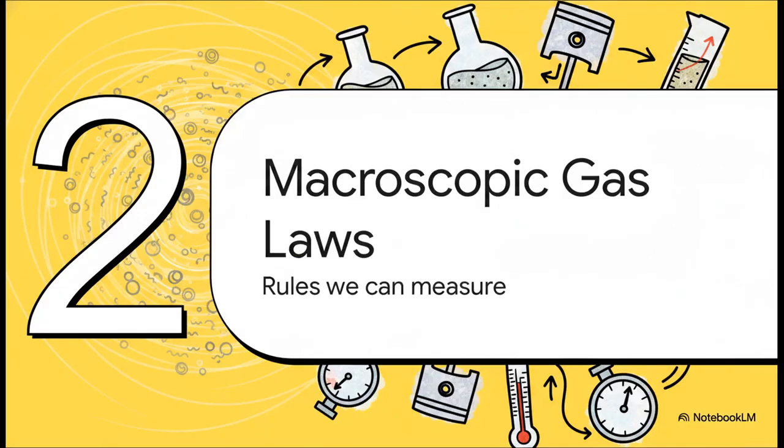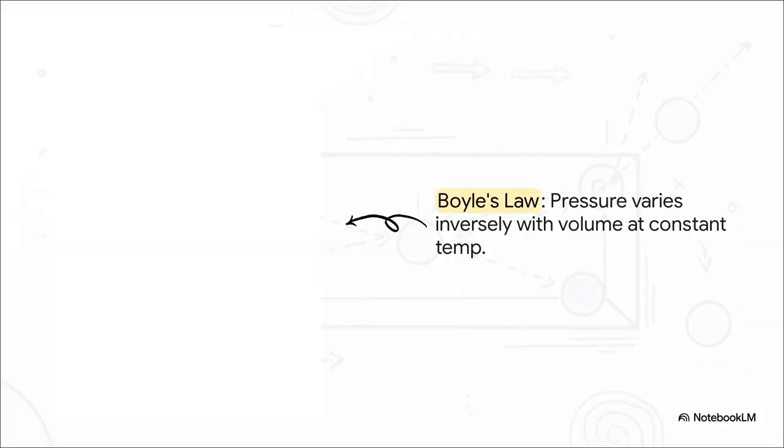Moving right along to Section 2, the macroscopic gas laws. All right, this brings us to Boyle's law, which goes way back to 1661. It basically says that if you keep the temperature constant, the pressure of a given mass of gas does the exact opposite of its volume. Squeeze the gas into a smaller box, and boom, the pressure goes up. The experimental data for steam actually matches these theoretical predictions beautifully, especially at high temperatures and low pressures. Under those specific conditions, real gases act a lot like an ideal gas because the molecules are just so far apart that they barely interact with each other.